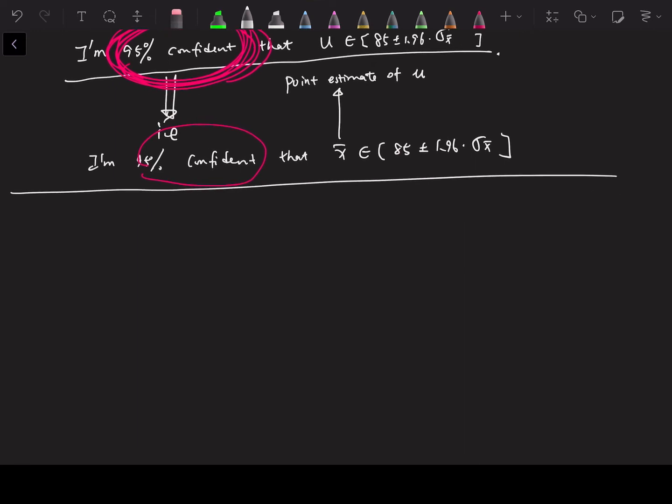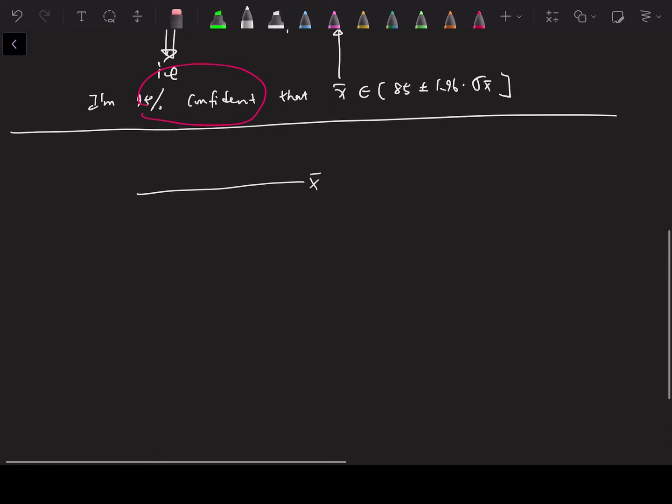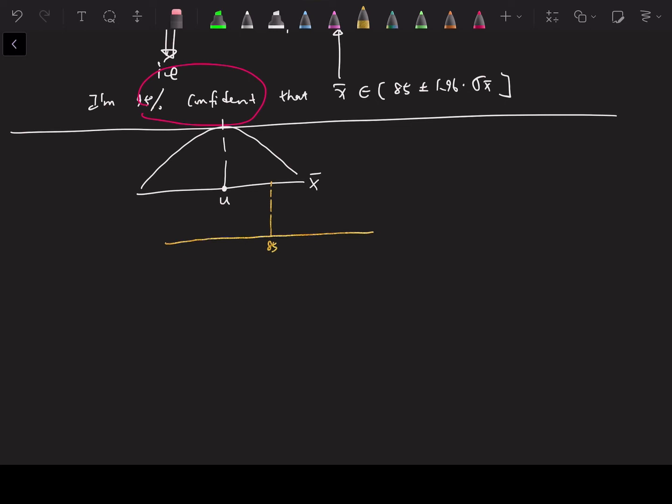So we have X bar following a normal distribution, right? If this is the population mean, the true mean, but based on the sample mean, maybe 85 somewhere here, you construct a 95% confidence interval, maybe like this. So this is 85 plus minus 1.96 times the standard error. You take a different sample, you might have the sample mean somewhere here. Maybe it's X bar, your sample mean, and based on this sample mean, you construct a 95% confidence interval. So that's X bar plus minus 1.96 times the standard error.